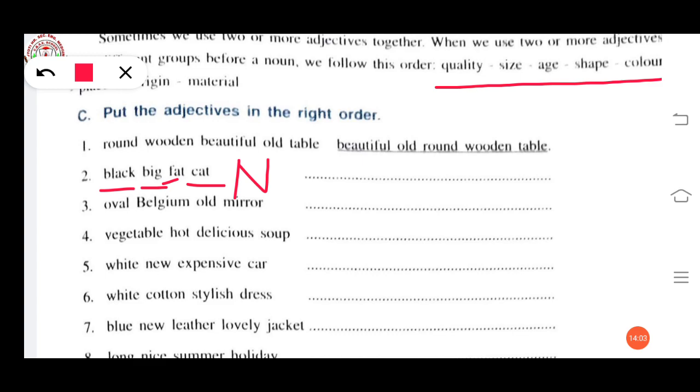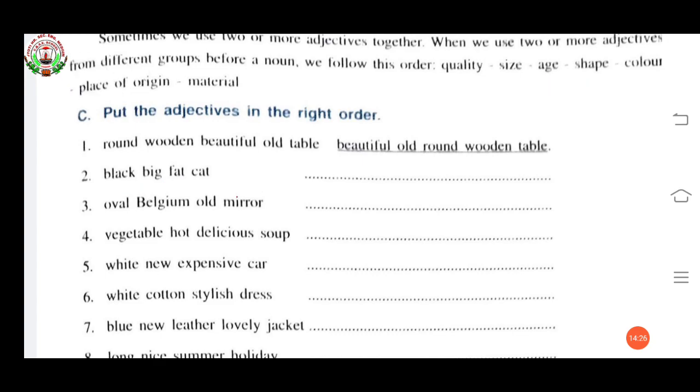Size is big. Fat is shape. Black is color. Big, fat, black cat. So these are the adjectives of cat. Now in this way you have to write your sentence.